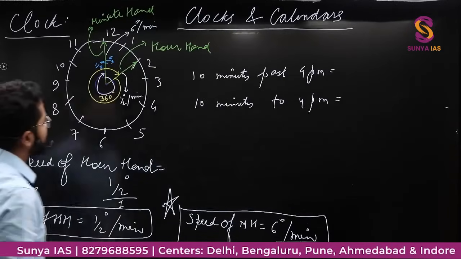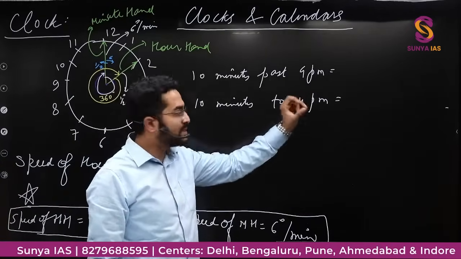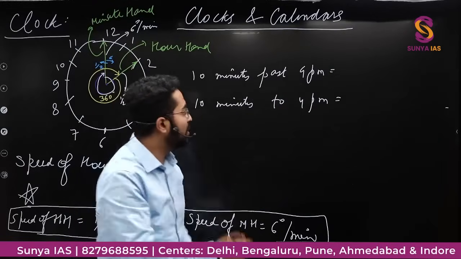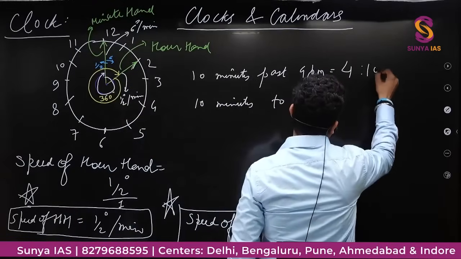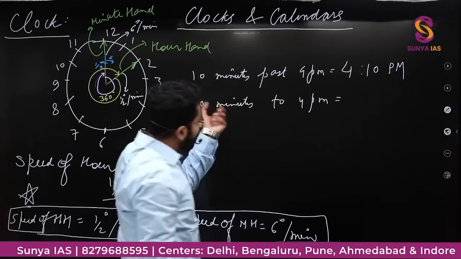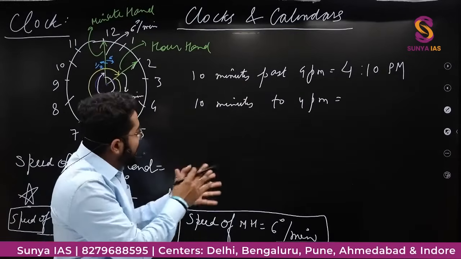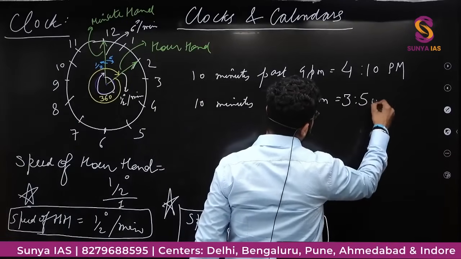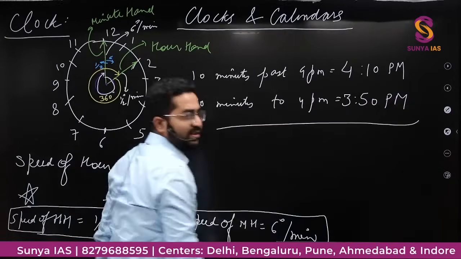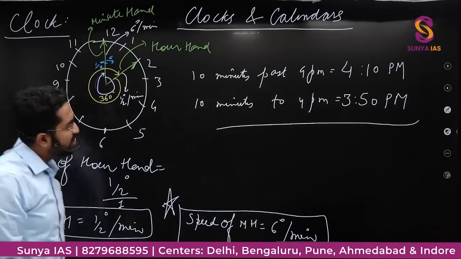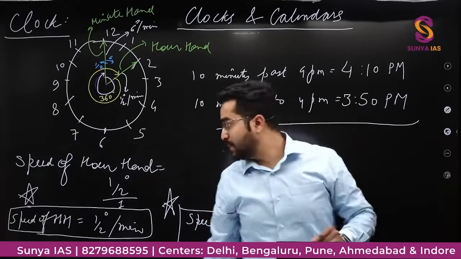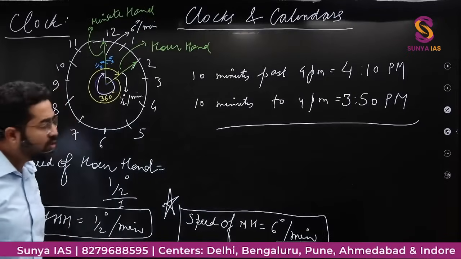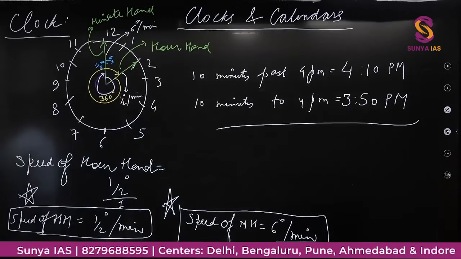Actually everybody knows this. 10 minutes past 4 p.m. मतलब 4 p.m. से 10 मिनट ज़्यादा हो गए. Past मतलब 10 मिनट ज़्यादा हो गए. So this would be 4:10 p.m. and 10 minutes to 4 p.m. 4 p.m. में अभी 10 minutes बचे हैं. That is, it would be 3:50 p.m. That I think everybody knows. But just for the clarity, ये मैंने एक एग्जाम्पल दे दिया कि कई बार लोग इसमें कन्फ्यूज हो जाते हैं कि what exactly in the question they are trying to ask. ठीक है.